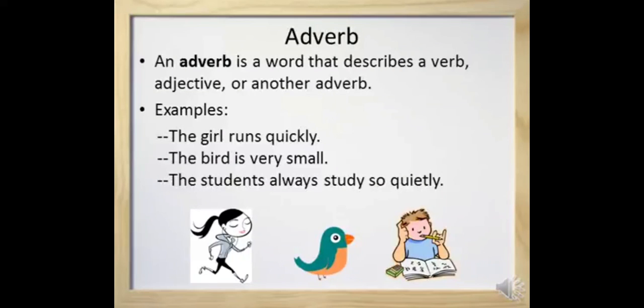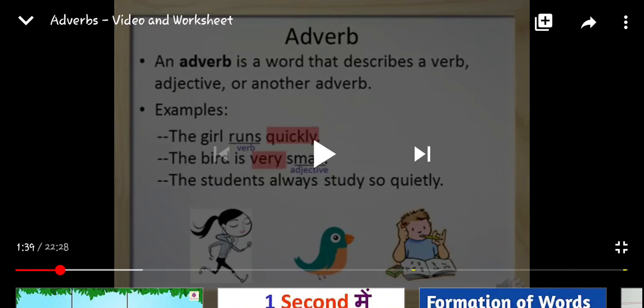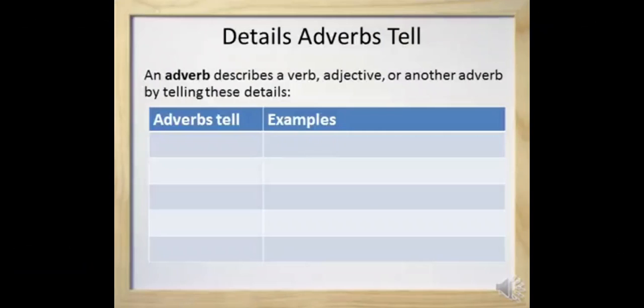Yes, an adverb is a word that describes a verb, adjective or another adverb. Examples are: the girl runs quickly, the bird is very small, the students always study so quietly. So these are the examples of adverb with the help of verb, adjective or another adverb. Let's see the examples ahead. Adverbs tell details. An adverb describes a verb, adjective or another adverb by telling these details.